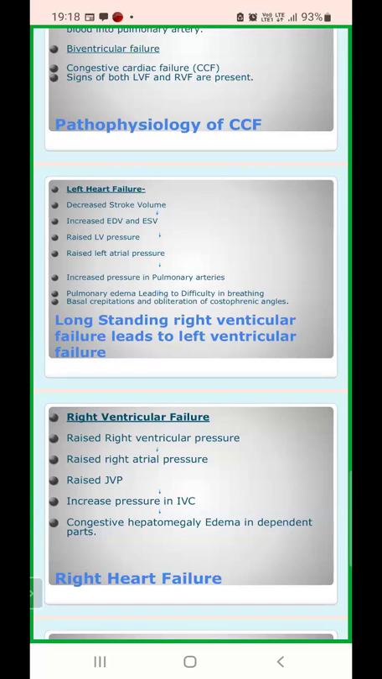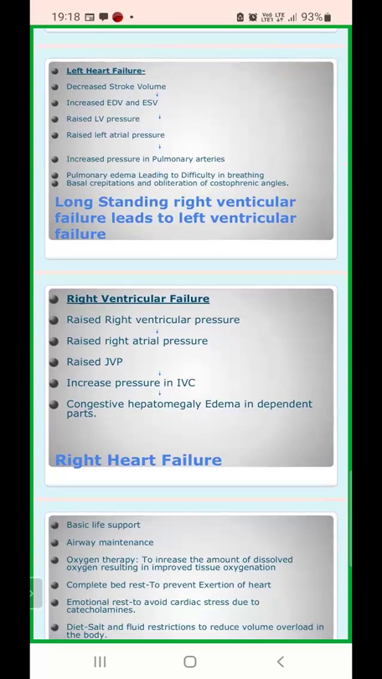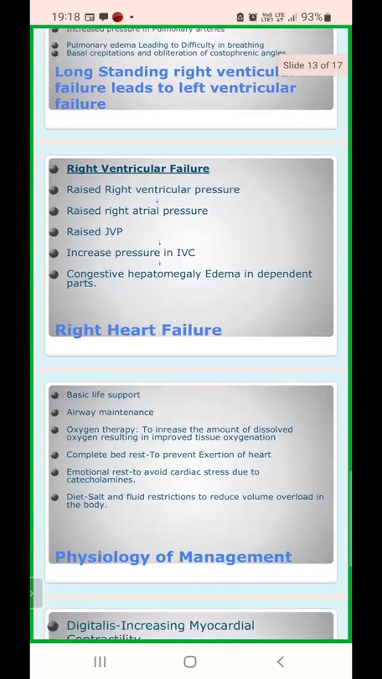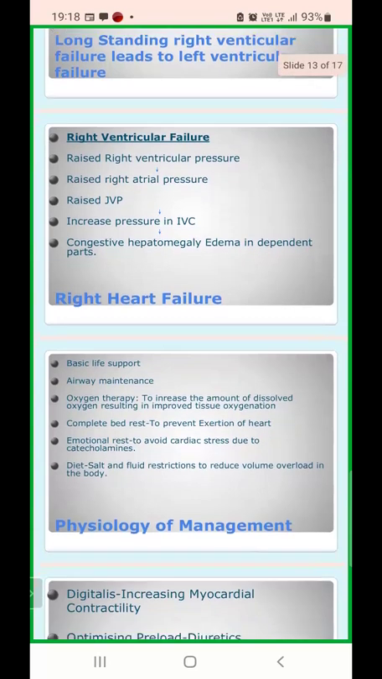Now, one thing should be kept in mind: a long-standing right ventricular failure also leads to left ventricular failure. So primarily this left ventricular failure may not be the intrinsic one. It may be the consequence of a right ventricular failure. Now we come to the right ventricular failure. Right ventricular failure will cause increased right atrial pressure. This will increase the JVP, the jugular venous pressure, and the increase in pressure will increase the IVC, inferior vena cava, pressure. Because the IVC pressure is increased, there will be congestive hepatomegaly. And because of this raised pressure in IVC, there will be edema development in the dependent parts of the body. So these are the consequences of right heart failure.